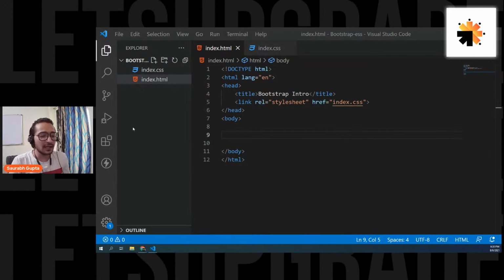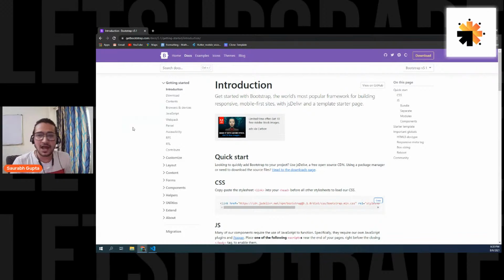Now, they give you two options. Either you can download the CSS files, which will simply make your website size a little bigger. That's also fine. You can download it, and downloading will also help you in one more thing. Then you can also write everything offline, because now you have downloaded it. So even if you don't have an internet connection, your Bootstrap will still work because you have downloaded all the files.